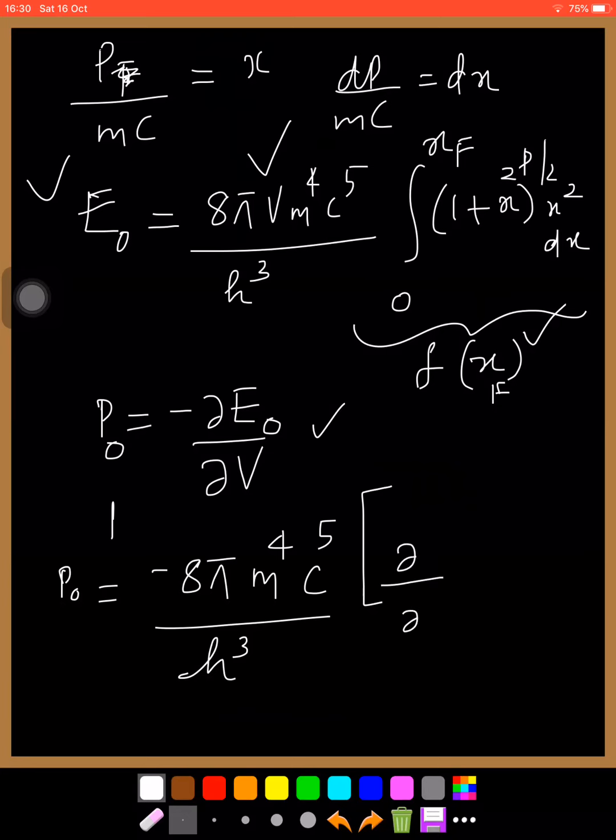dou by dou V of the product V into f of xF.